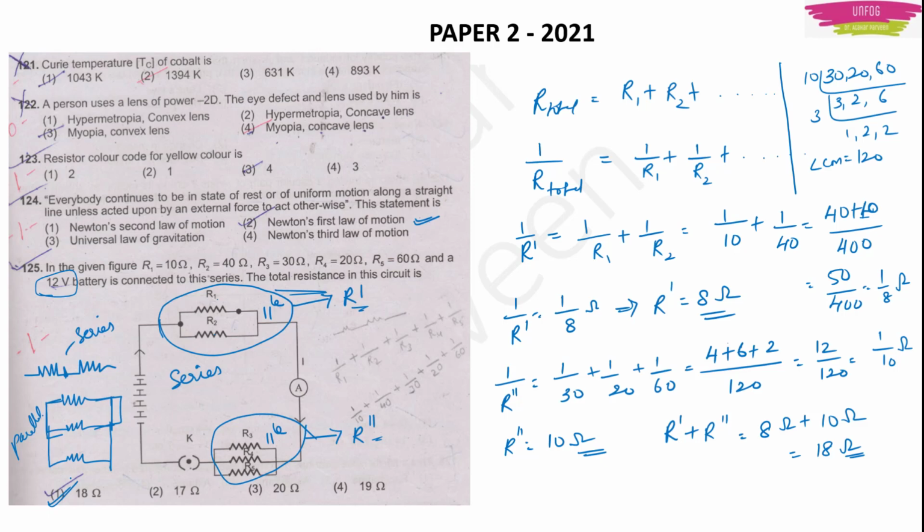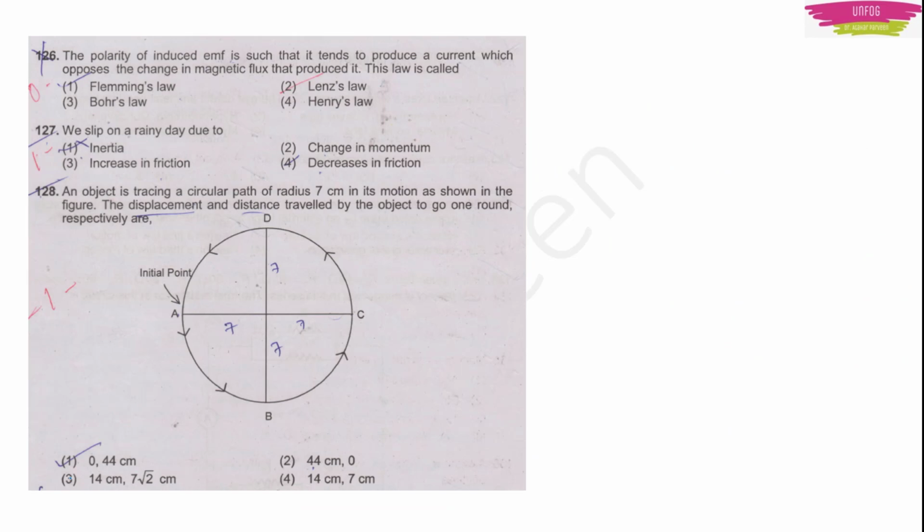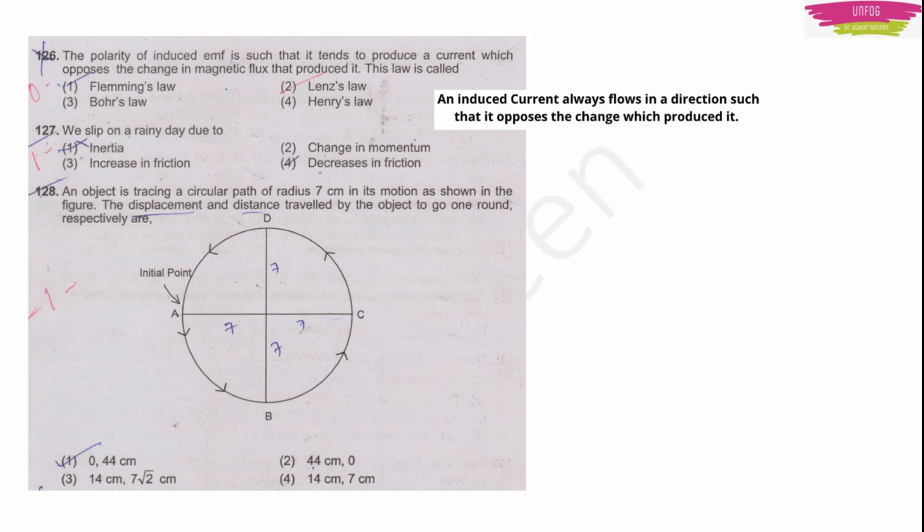Then, moving on, next question number 126. The polarity of induced EMF is such that it tends to produce a current which opposes the change in magnetic flux that produced it. This law is called Fleming's law, Lenz's law, Bohr's law, or Henry's law. Actually, this is Lenz's law. It states that an induced current always flows in a direction such that it opposes the change which produces it. This is Lenz's law. It is in magnetism.